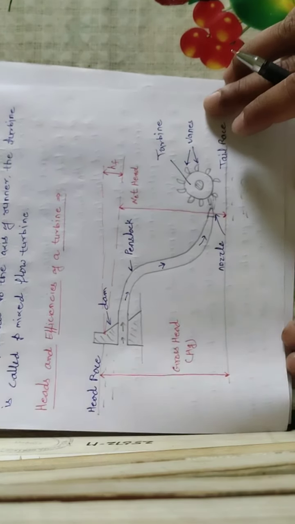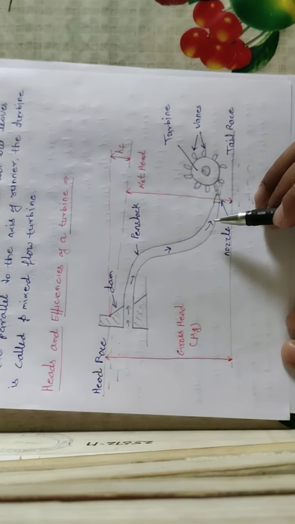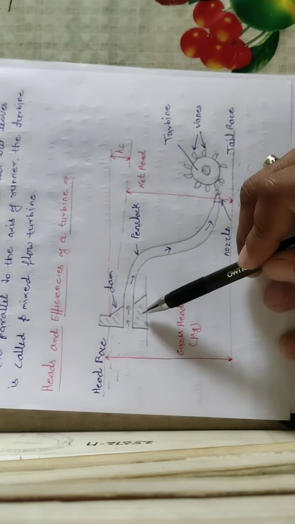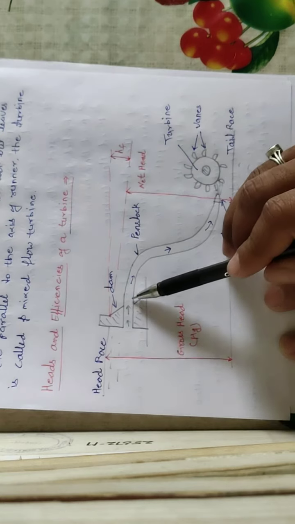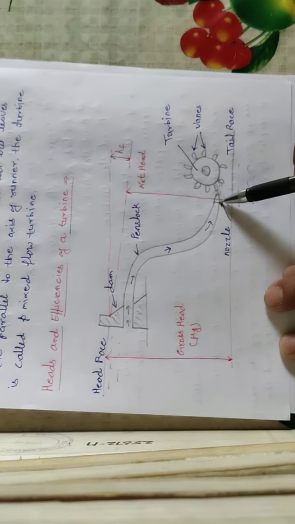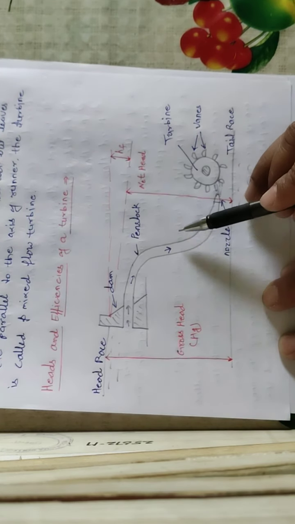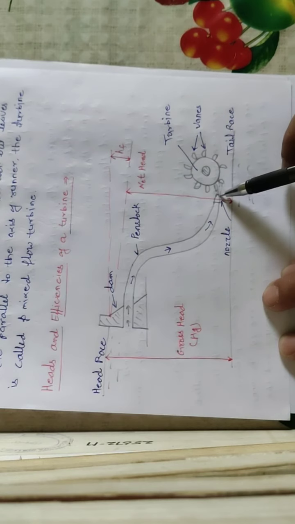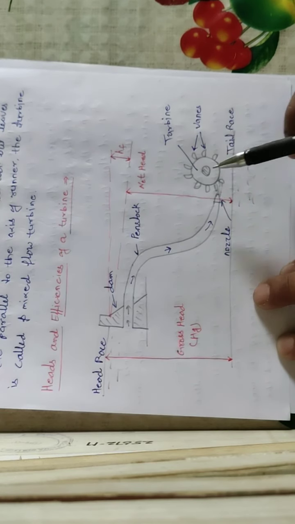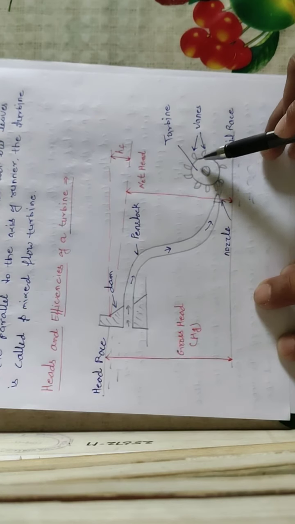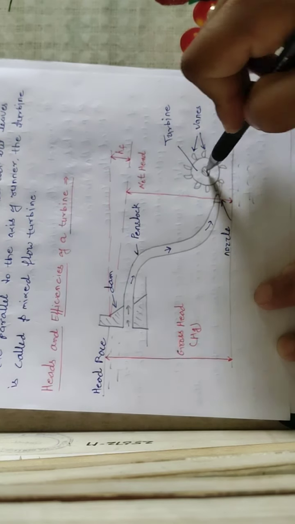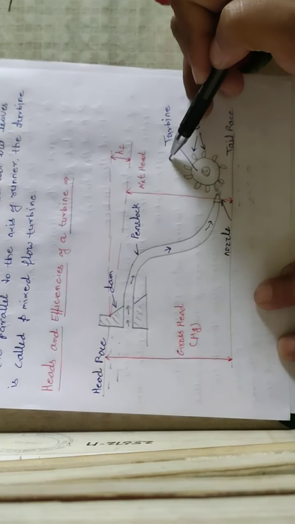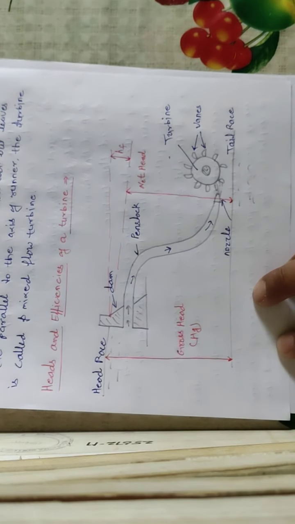This is the schematic layout of a hydroelectric power plant as shown in this figure. Suppose this is the dam in which water is collected, and this is the penstock through which water flows, and at the end of the penstock a nozzle is connected. This nozzle converts all energy, kinetic energy or pressure energy, into only the form of kinetic energy. And this is a turbine. On the circumference of this turbine, a number of vanes or blades are mounted, and this is the shaft. If the second end of the shaft is connected to an electric generator, then it will produce electric energy.